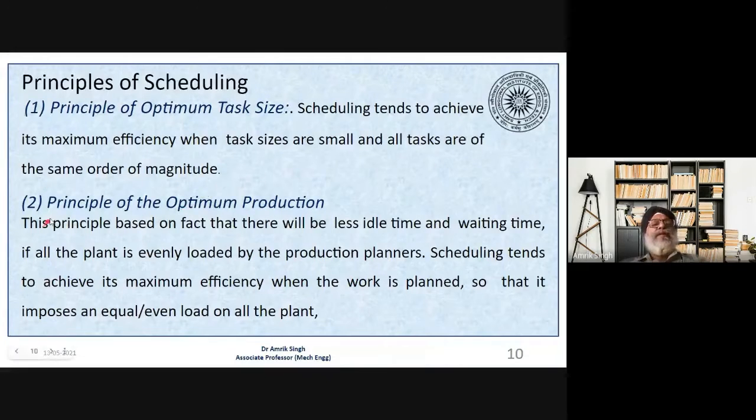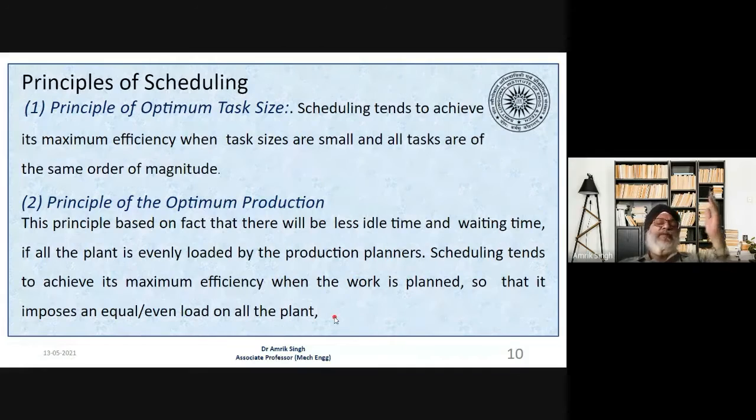Then the principle of optimum production. We have to decide the optimum quantity of production. This principle is based on the fact that there will be less idle time. Machines should be utilized to the full extent, with less idle time and waiting time. Practically, there should not be any waiting time if the whole plant is evenly loaded by the production planner. Scheduling tends to achieve its maximum efficiency when the work is planned so that it imposes an equal or even load on the total plant.